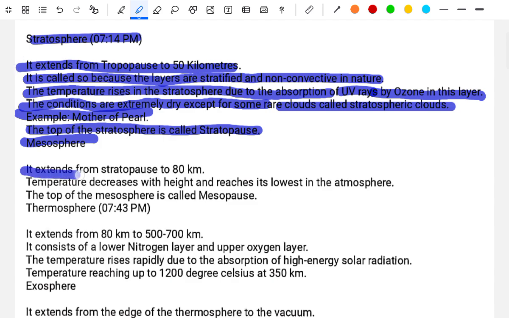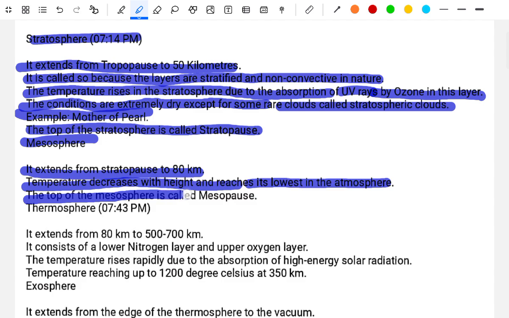Mesosphere. It extends from the stratopause to 80 km. The temperature decreases with height and reaches its lowest in the atmosphere. The top of the mesosphere is called the mesopause.